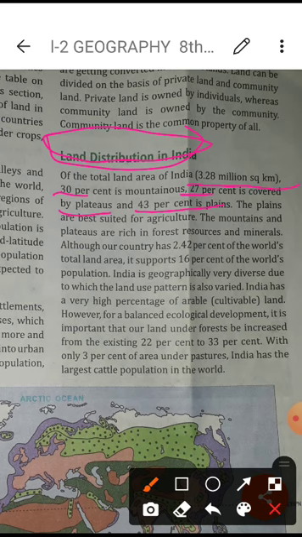The mountain area is not totally covered with snow and ice, but it is also enriched in forest resources and minerals.